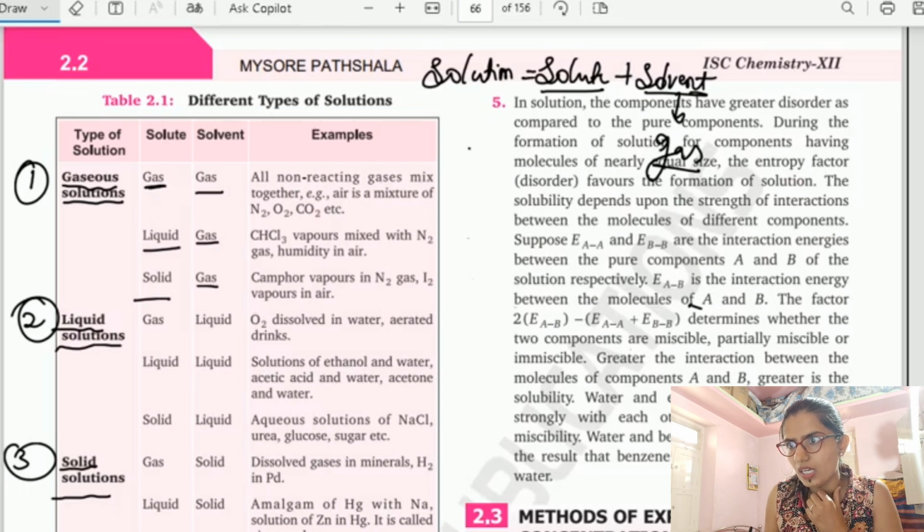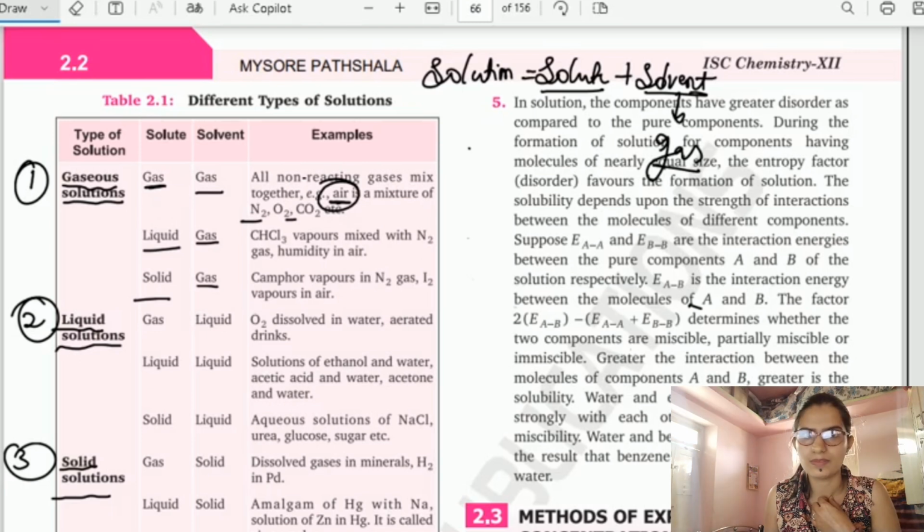And here they have given all non-reacting gases mixed together. Air is a mixture, so the example is air for gas plus gas, or a gaseous solution. Then liquid plus gas. What we have to keep in mind is that the solvent is present in larger quantity, so consider any gas, and the liquid component is present in smaller quantity. So what you can think of is liquid in gas, humidity in air.